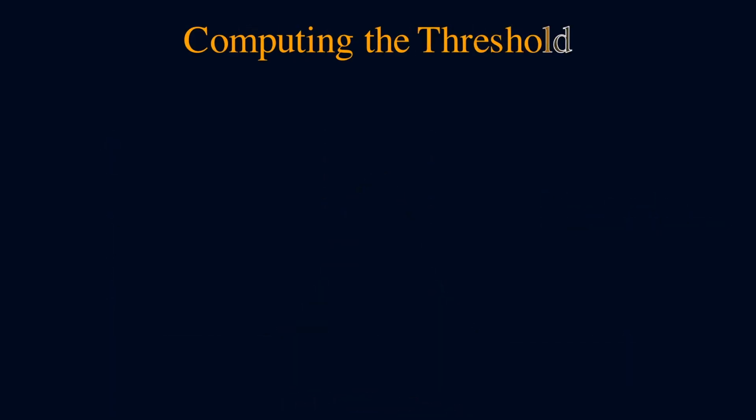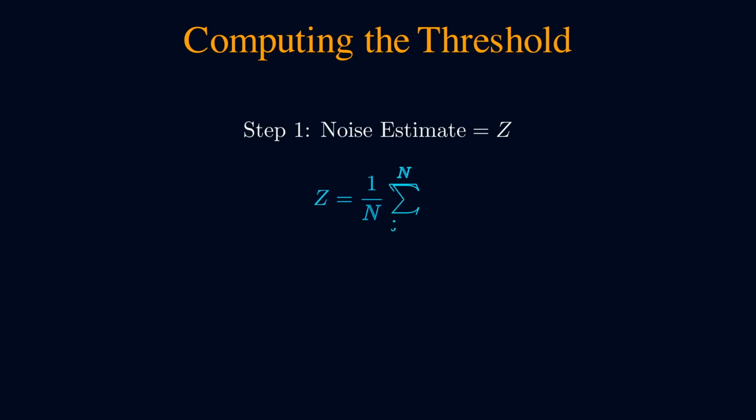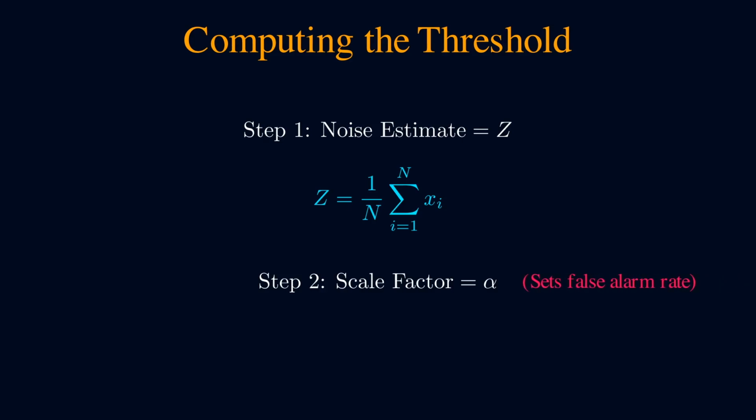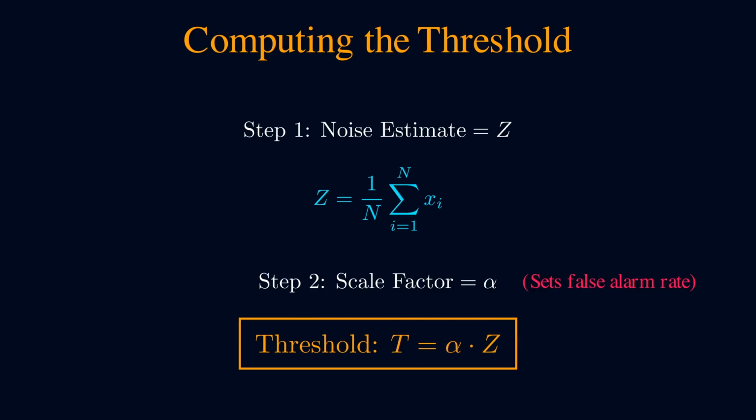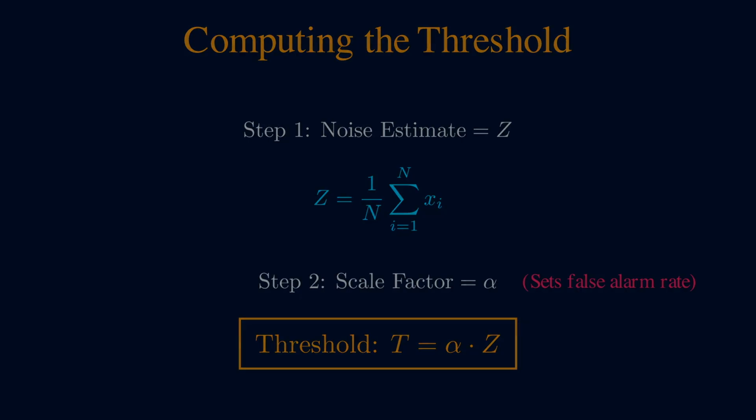Now we calculate the detection threshold. Step 1, we have our noise estimate Z, computed from the average of reference cells. Step 2, we introduce alpha, the scale factor. This critical parameter controls our false alarm rate. We'll explore this more later. The threshold equation is beautifully simple, T equals alpha times Z. This adaptive threshold rises and falls with the local noise level, which is why CFAR works in constantly changing environments.